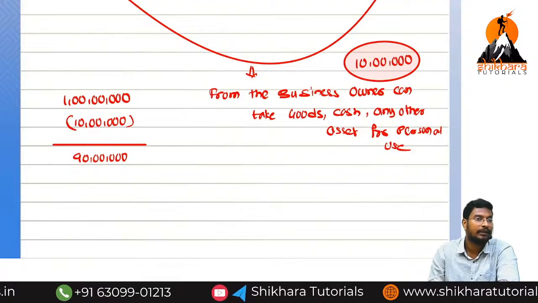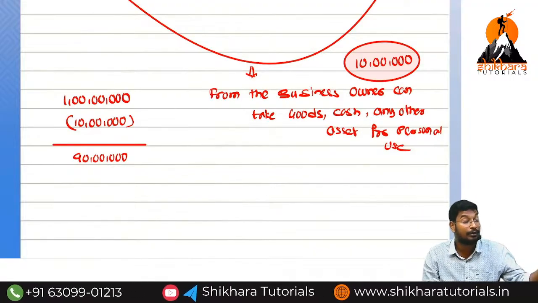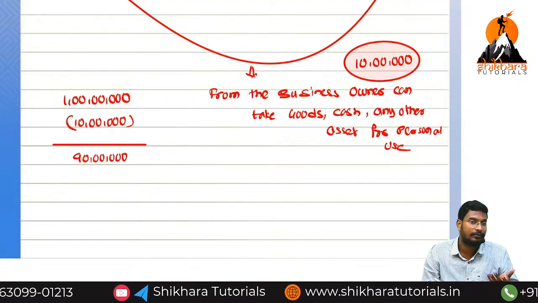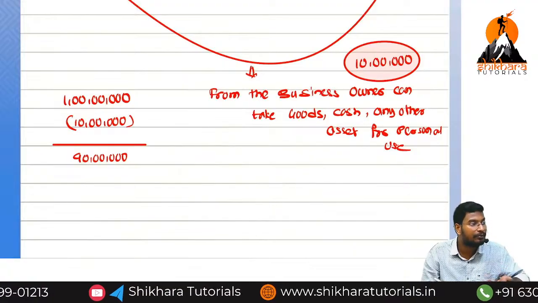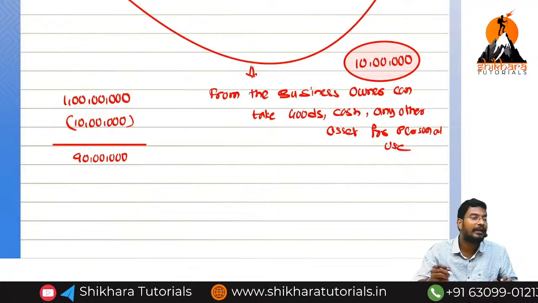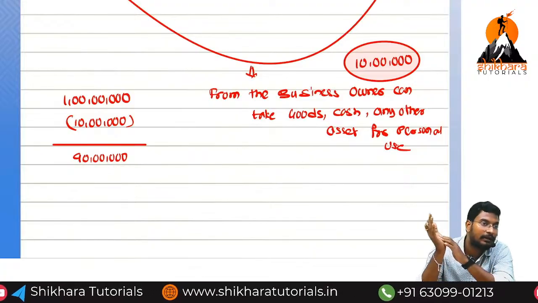If we repay 90 lakhs, it is sufficient. Yes or no? Instead of paying 1 crore and again taking 10 lakhs, what is the best thing? We are going to set off that 10 lakhs, and ultimately we need to pay 90 lakhs to the owner. For that reason, drawings we need to reduce from the capital.